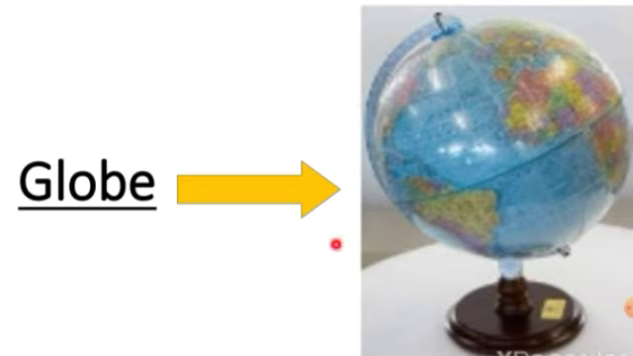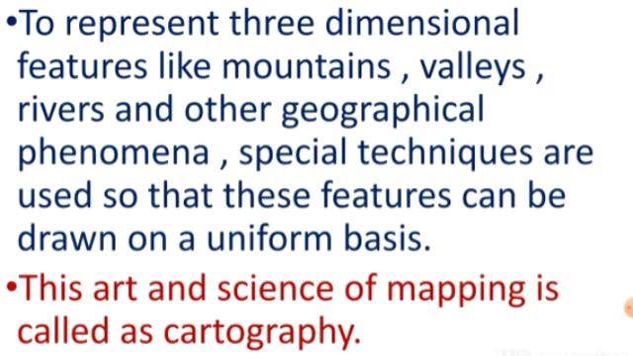This is a globe. You all must be having a globe. You can see it in the picture here. Now let's see. To represent three-dimensional features like mountains, valleys, rivers and other geographical phenomena, special techniques are used so that these features can be drawn on a uniform basis. This art and science of mapping is called cartography. These definitions of globe, cartography, map, elements of map, these all we have to learn. So learn it.